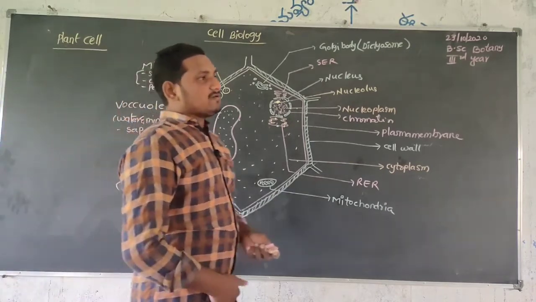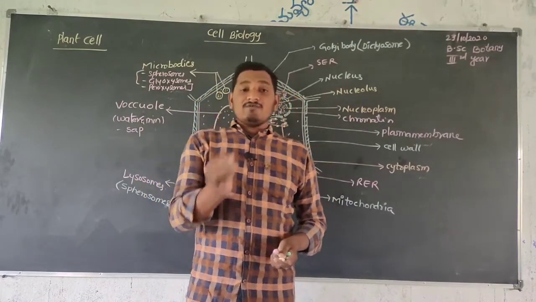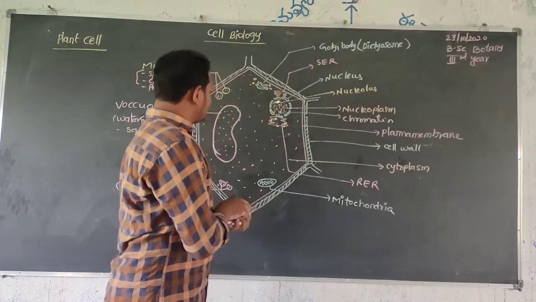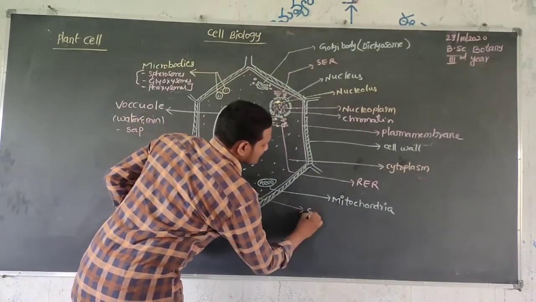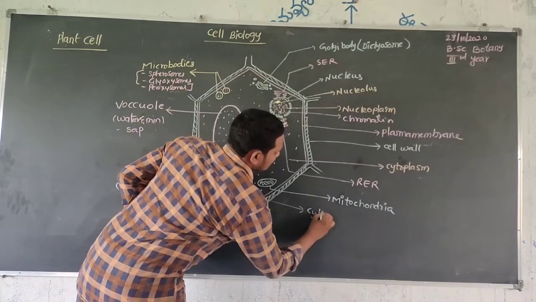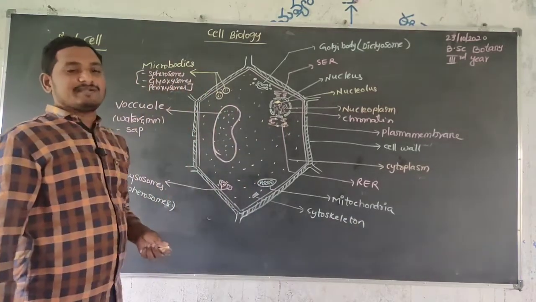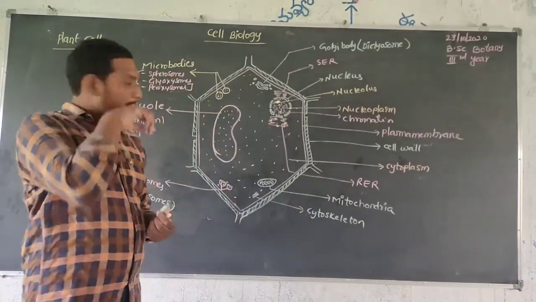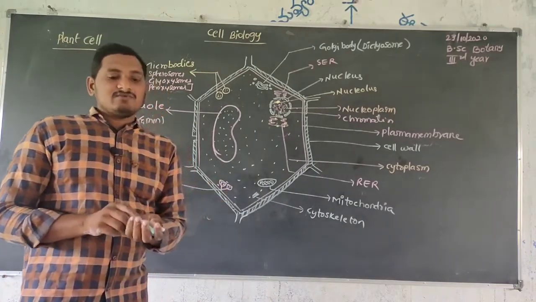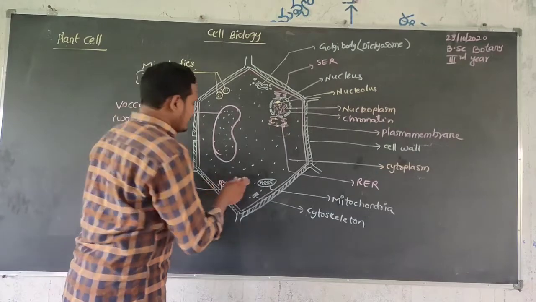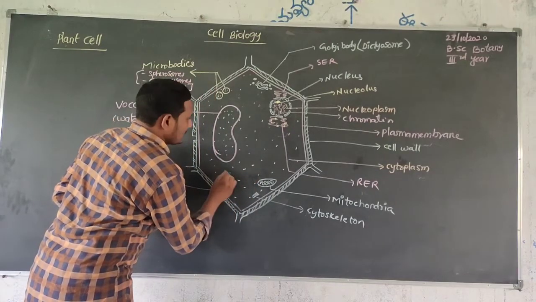Actually, only a few cytoskeleton elements are present in the cytoplasm. Along with that, the main important organelle we are drawing here is the plastids, mainly plastids.